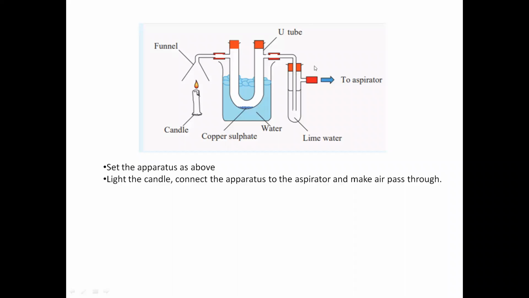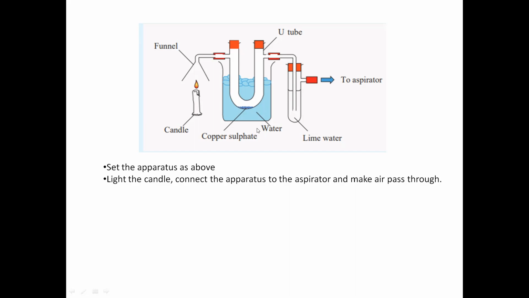Then you have to set up your apparatus like this. This is the U-tube. Here you have anhydrous copper sulfate, and in this beaker you are going to have water. The funnel is connected to a connecting tube, and another connecting tube is joined to a lime water containing test tube. Then the candle is lit. I'll keep it for a while, and then you can see some observations.